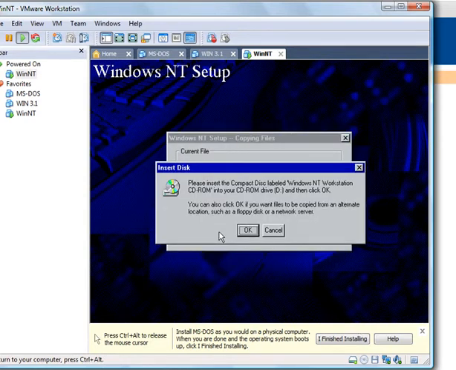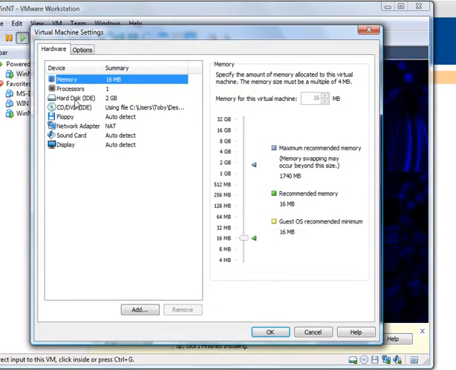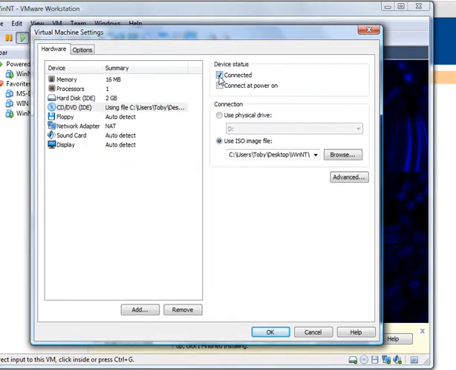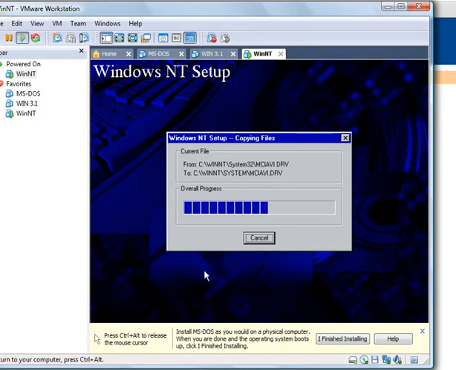Now it's telling me I need to put the CD-ROM back in. So we'll go here to settings. Just connect the CD-ROM. We don't need to connect it at power on. Make sure the ISO file's in there still, and hit OK.